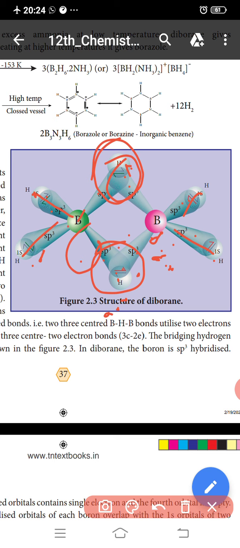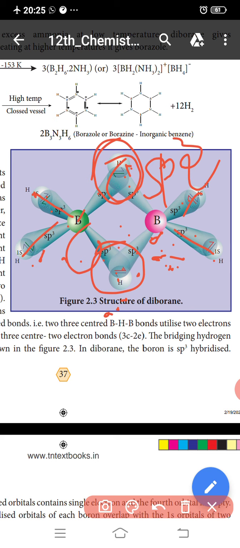The bridging hydrogen atoms are in the plane in this structure. In diborane, boron is sp3 hybridized. Three of the 4 sp3 hybridized orbitals contain a single electron and the 4th orbital is empty.